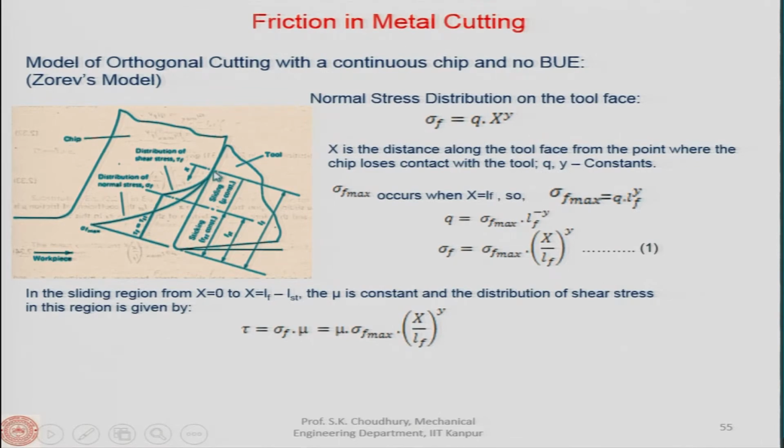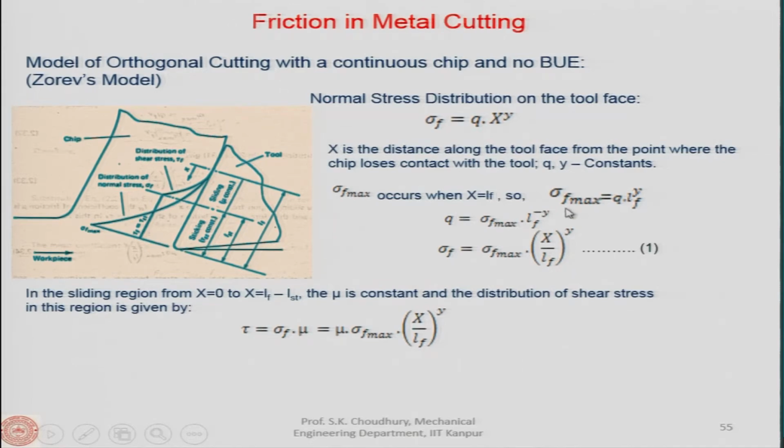As I said, x is 0 here, and as you come towards the tool tip, the x value increases. So, x value is maximum where x is equal to LF. So, sigma f maximum occurs when x is equal to LF.